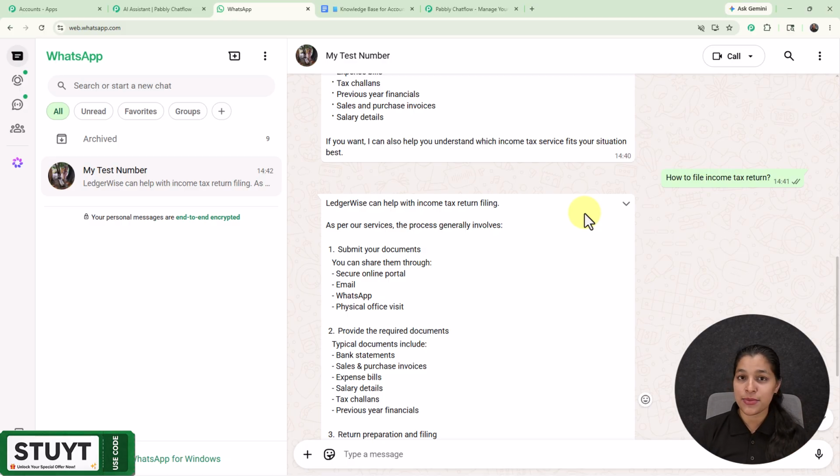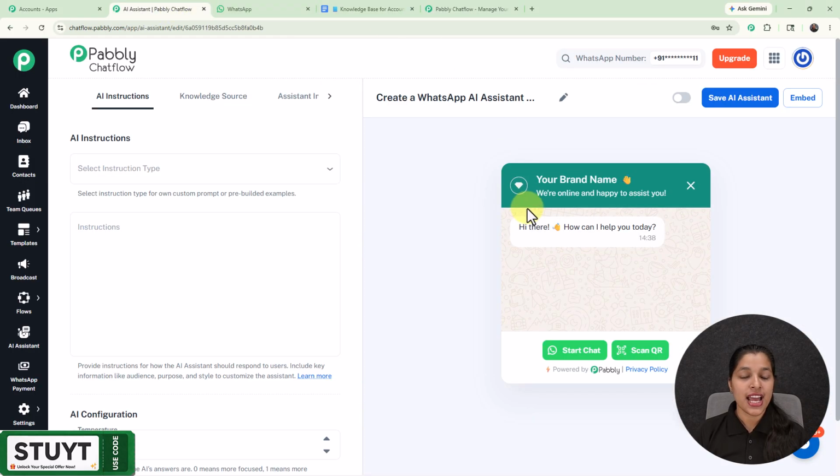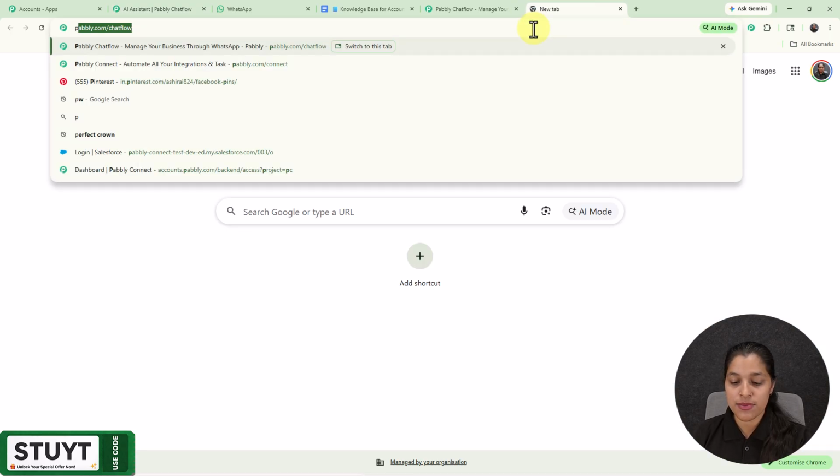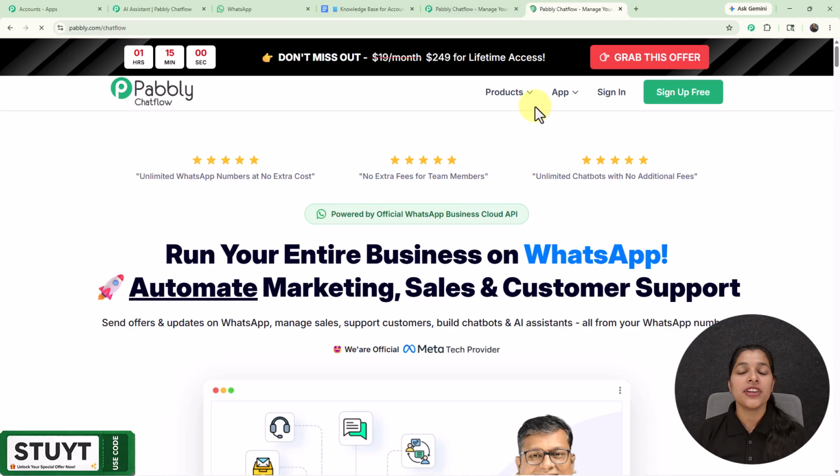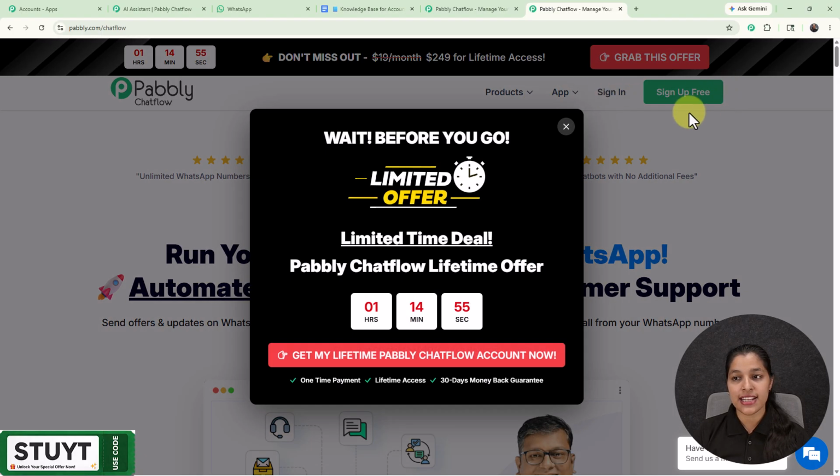So now let's see the process of creating this AI assistant, and for that you have to move towards the AI assistant page of Pabbly Chatflow, which can be seen right over here. And for getting this page you have to access the Pabbly Chatflow by typing the URL, that is pabbly.com/chatflow. And here we are on the home page of Pabbly Chatflow, where you are getting two options, that is sign in and sign up free.